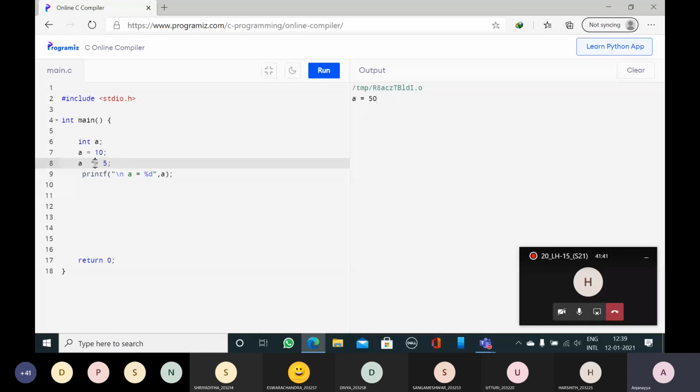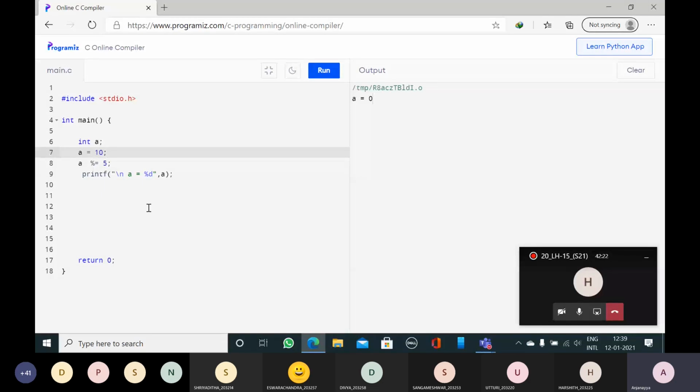Now, next, slash equal. 10 divided by 5 is 2. This is the short notation for arithmetic operators. A modulus equal 5. What is the remainder? 0. Yes, A is equal to 0. So this is the short notation for A is equal to A modulus 5. This is all about assignment operators.